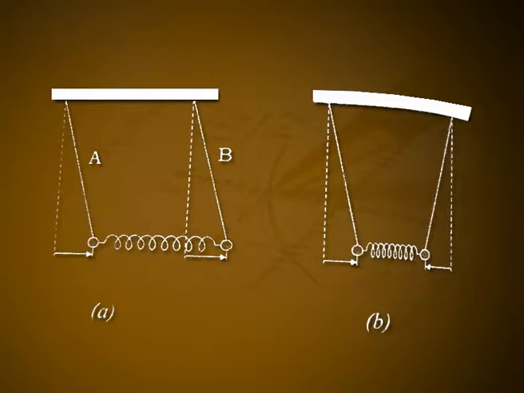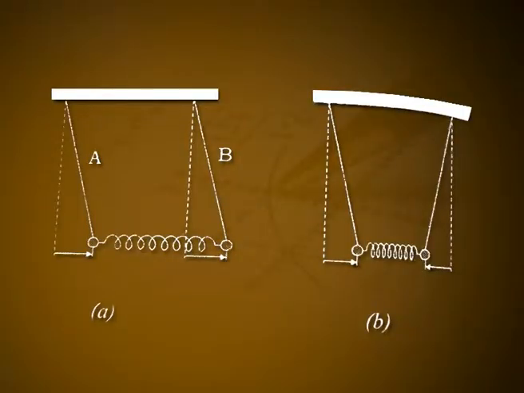The amplitude of oscillations of either pendulum changes with an angular frequency W1 minus W2, where W1 and W2 are the angular frequencies of the system when they oscillate as shown in figure 3a. This phenomenon of variation of amplitude is called beats. The difference in frequency W1 minus W2 is called beat frequency. Even though the motion is periodic, it is not simple harmonic.